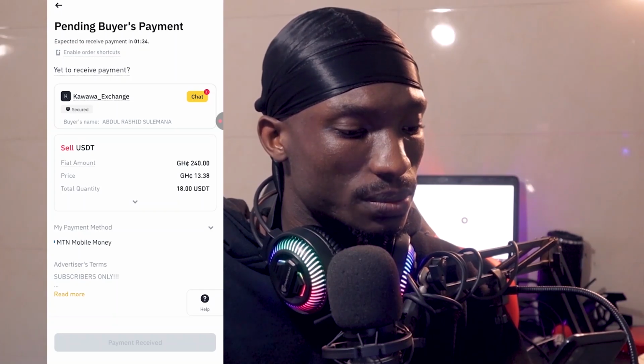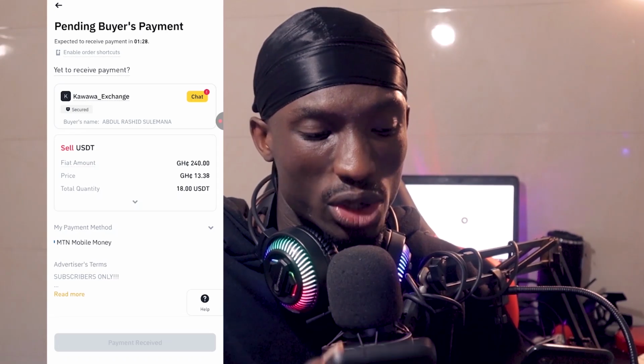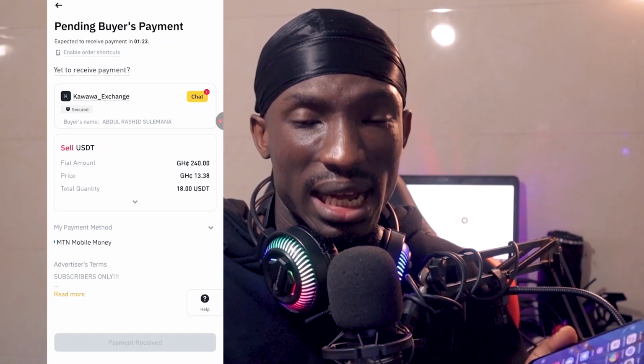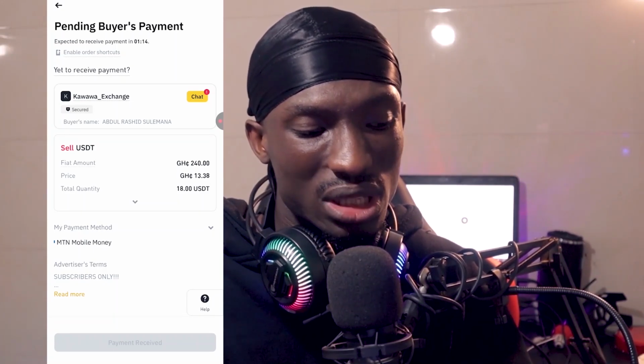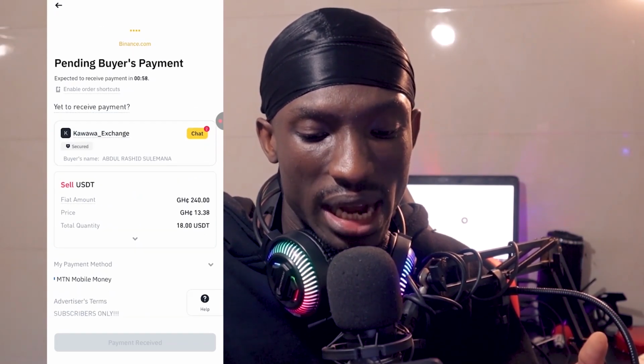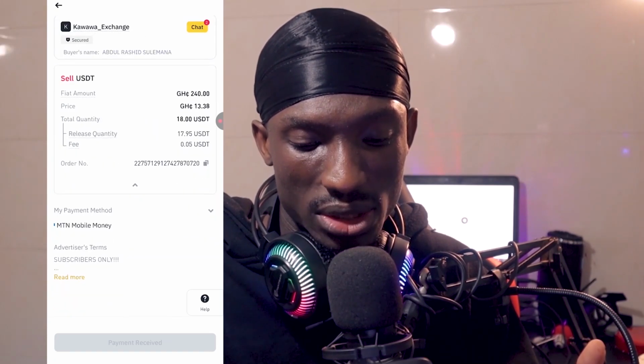Now, as you wait for the money, when the money comes into your mobile money, don't just receive the message and confirm. You understand? Because you have to confirm the balance. Check. Dial the *1 blah blah blah hash. Just check. Make sure that you've received the money in the account before you confirm on Binance. Because if you don't check, and you just go and confirm on Binance that you've received the money and the person goes, it means you have sold the USDT to the person, but you haven't received it in your Momo. You understand? So we have to wait for the person to send the money to our Momo.